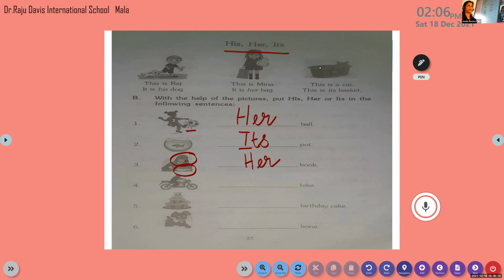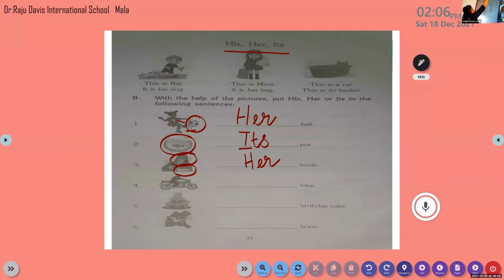So here, this ball is owned by the girl. We are not talking about this girl. We are talking about this ball. Who owns that? It is owned by this girl. So we have to say there, her ball. Now this pot is owned by the fish. The fish is the owner. So we have to say it is its pot. Here, the girl is writing. So it is her book. So she is the owner of the book. So when she becomes the owner, we have to say there, it is her book.